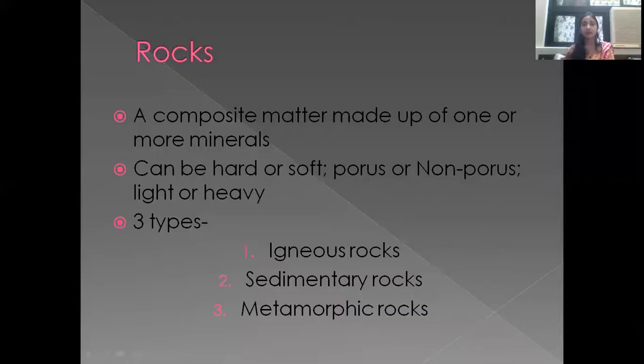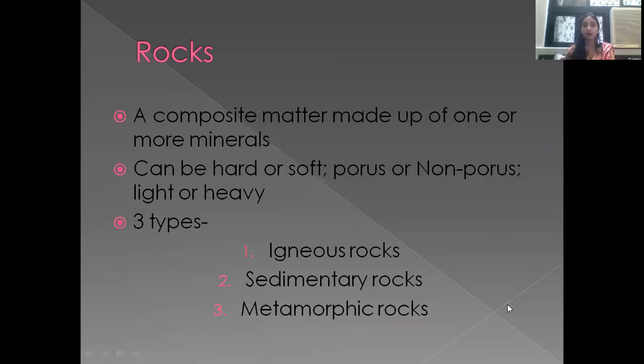Now let us come to the other part of the chapter, which is the geological structure of India. Now, in this part, we are going to study about the different types of rocks and minerals found in India, and the soil. What type of soil is found in different parts of India? So let us start with rocks.